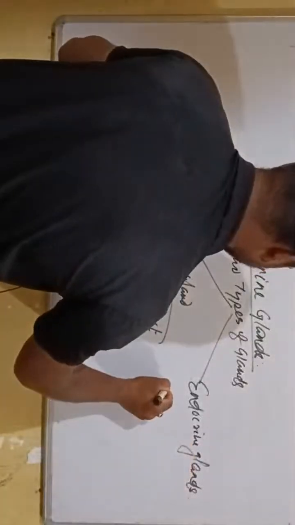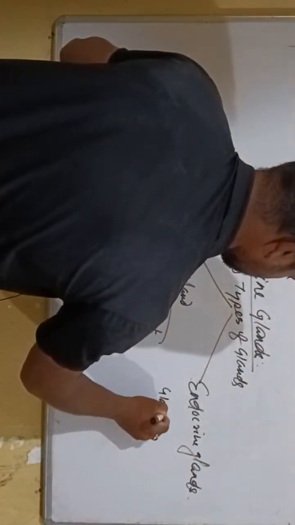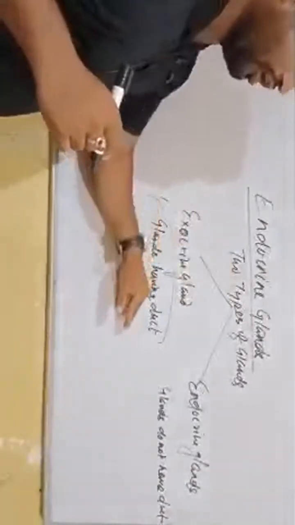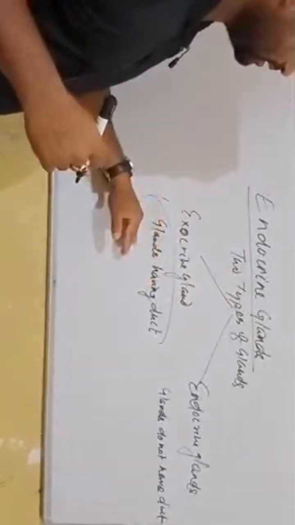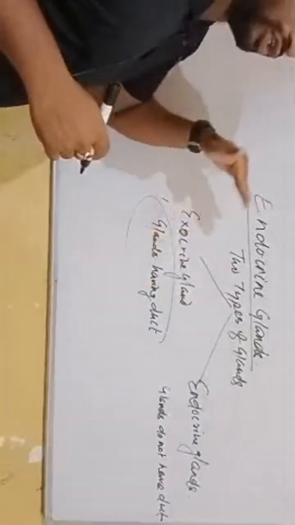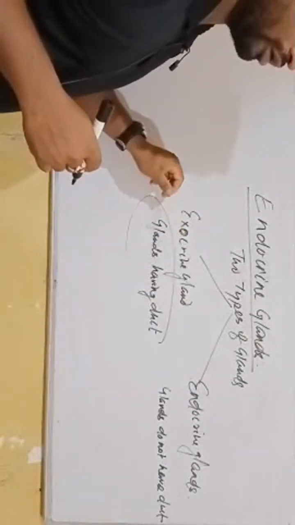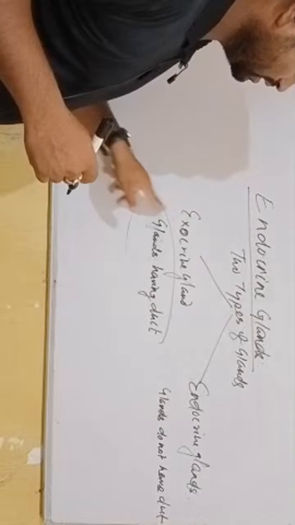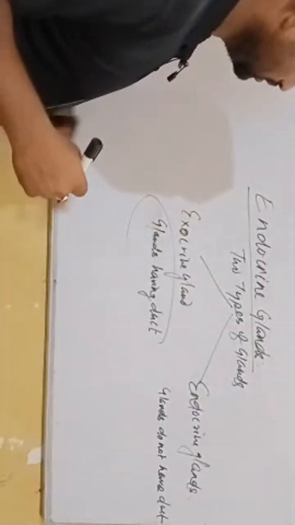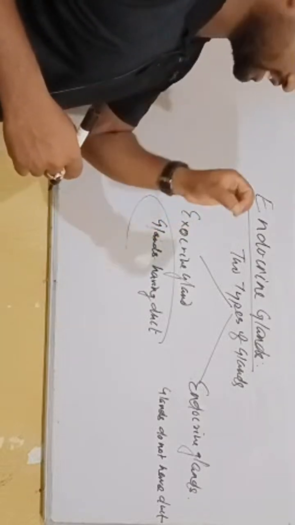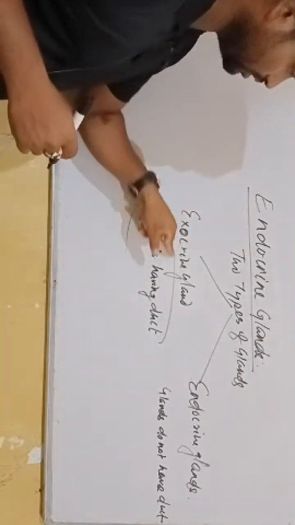Endocrine glands are glands that do not have a duct or a pipe, but exocrine glands have a duct or a pipe. Hormones are not produced in the exocrine gland. Some enzymes and other substances, except hormones, are produced in the exocrine gland.